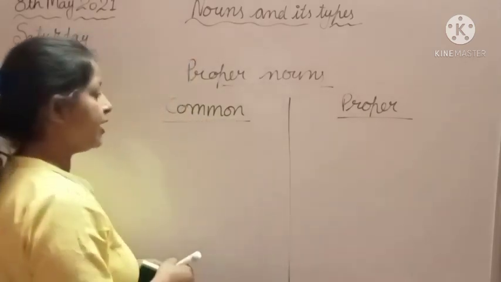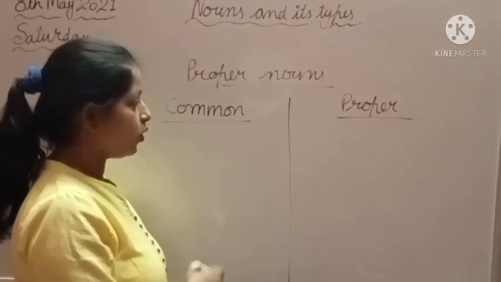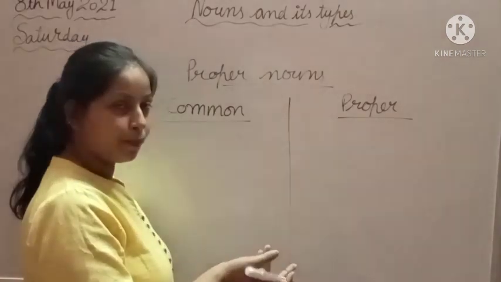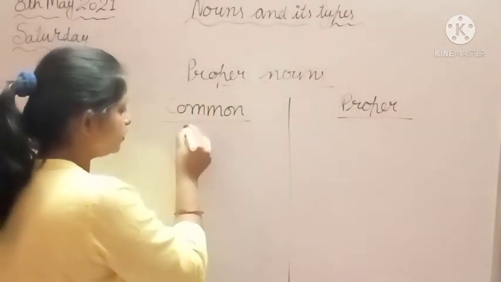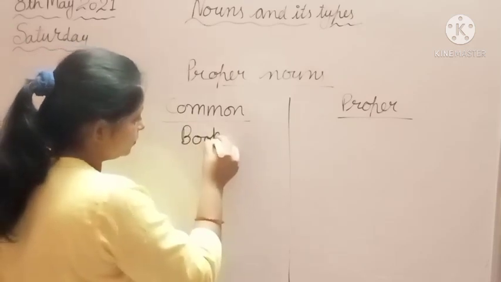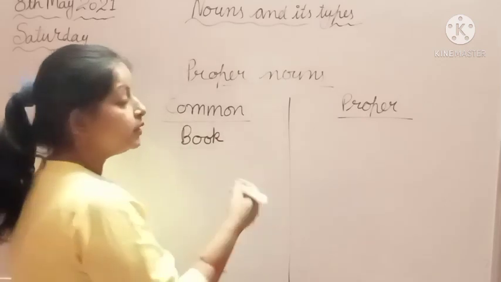Okay, common and proper. Now I will write a common and a proper noun for each word. Like book. The name of a book? Yes, the name of a book, the Ramayana.